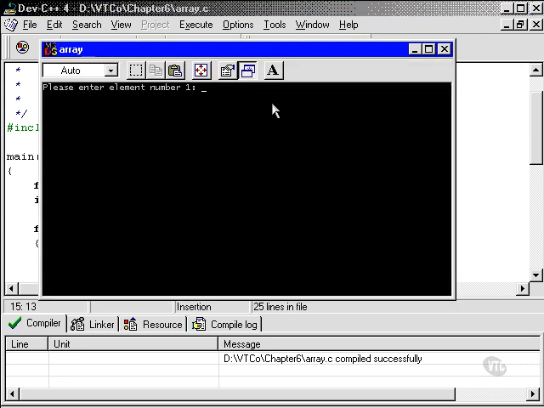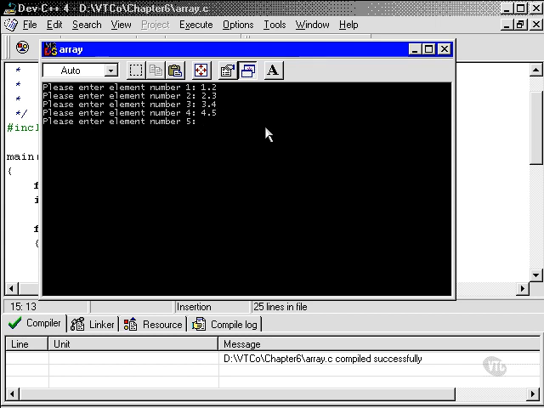So we'll run it. 1.2, 2.3, 3.4, 4.5, and 5.6. Well, the point was that it asked the question correctly. It asked 5 questions, and every single time it incremented the number that we're asking from 1 through to 5. So good. That bit's working.